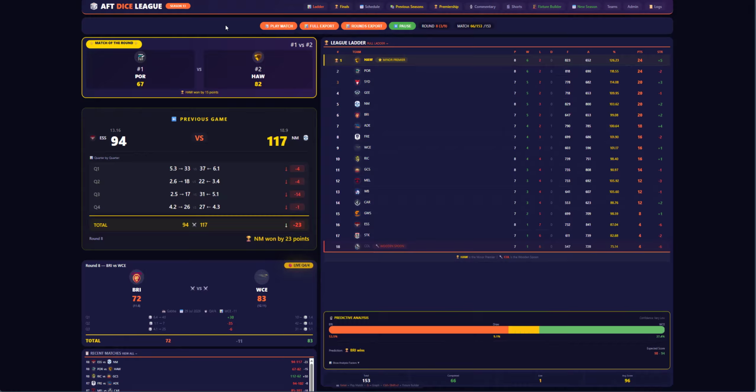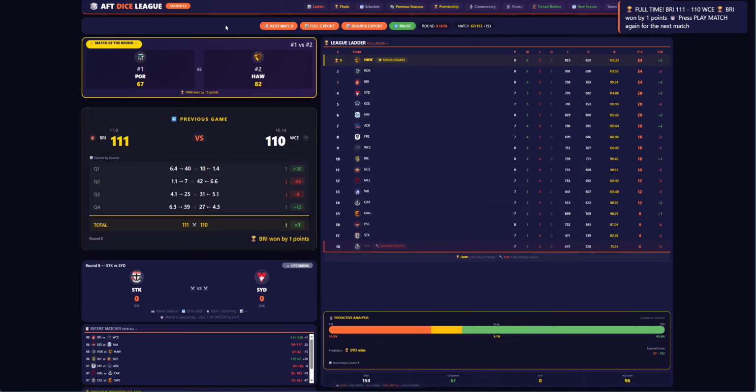Let's go to the last quarter. It is 11 points of difference, last quarter. And the final siren has gone, and an absolute thriller in the last quarter. Brisbane have won by 1 point. They kick 6 goals, 3-39 to West Coast, 4-3-27. So Brisbane 17 goals, 111 to West Coast, 16-14, 110. Wow. What a game.